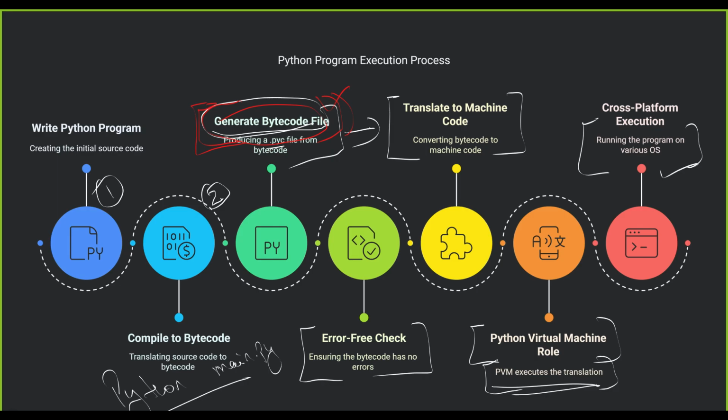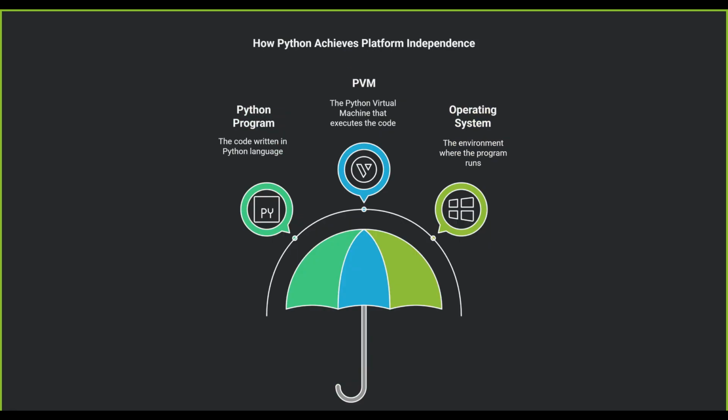The heavier work is done by the compiler. The compiler already did the compilation of the code, meaning error checking, everything. We get the bytecode, and now the interpreter will interpret it into machine code. As you can see, the next thing is how Python achieves platform independence, which is what I explained. Python code is written in the Python language, and the Python virtual machine helps execute that code as machine specific code.